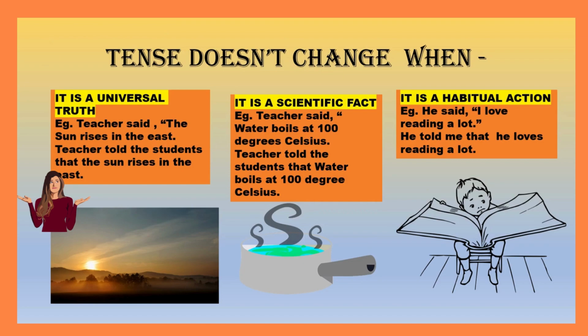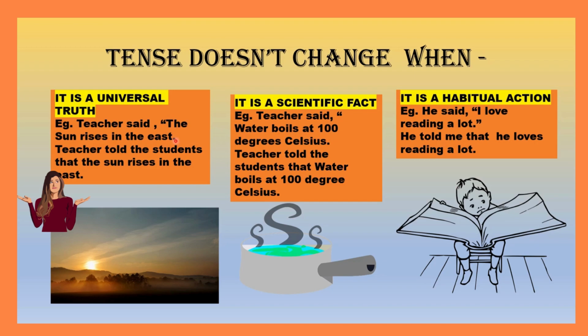Now, if you remember, in one of the previous slides I told you that in some scenarios the tense does not change. So let's learn now when the tense does not change. First scenario is when the sentence is a universal truth. For example, teacher said, "The sun rises in the east."